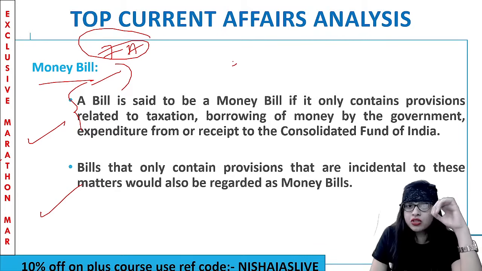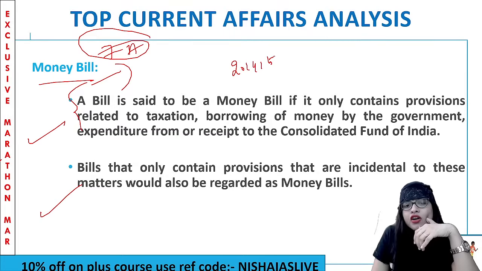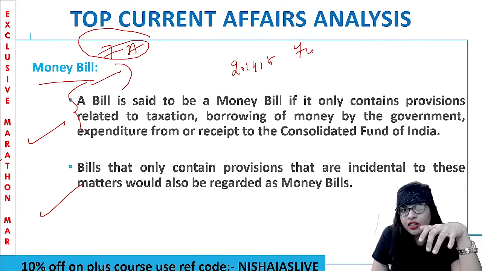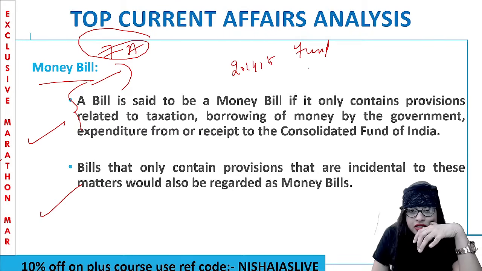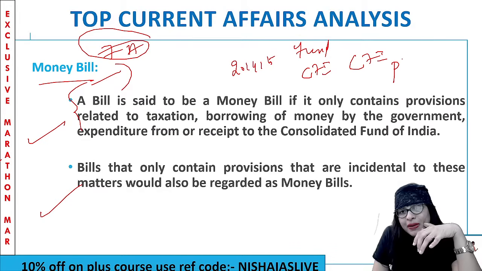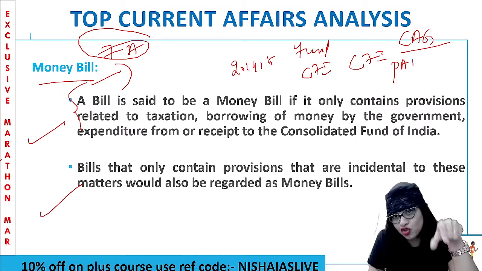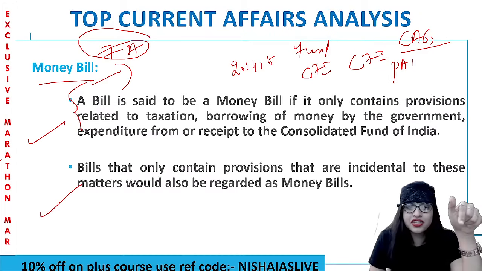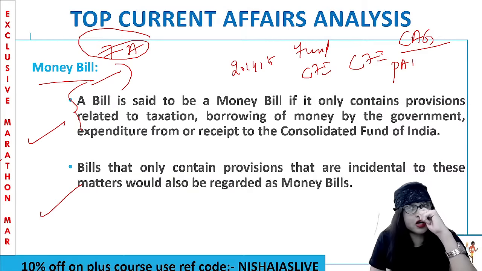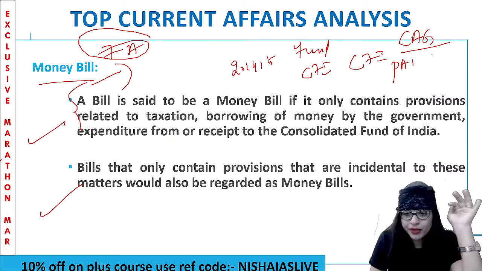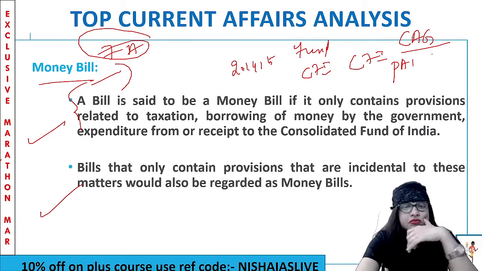If you see the years 2014, 15 and so on, you got a lot of questions based on the CFI, the Consolidated Fund of India, then the Contingency Fund of India, Public Account of India, and the CAG, the Comptroller and Auditor General of India. Many MCQs have come. It is a hit list topic. I have done many sessions called Fundamentals of Economy on the same topic as well, so make sure that you go through that. Clear?